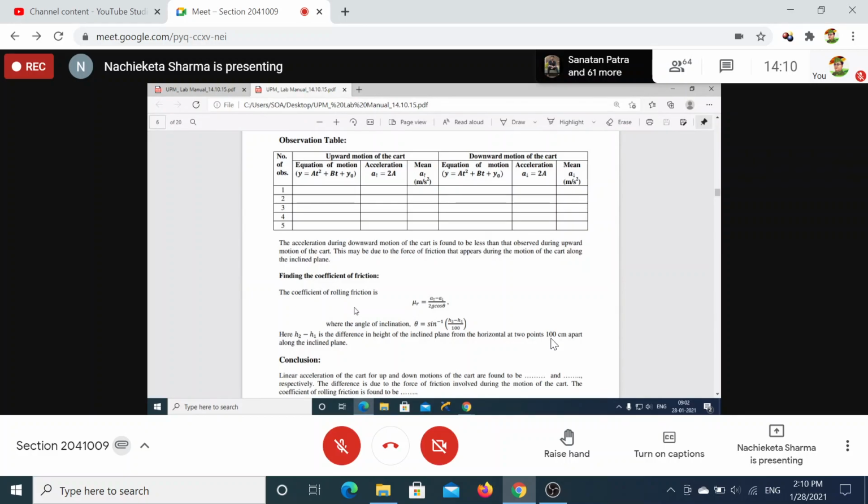Coefficient of rolling friction and angle of inclination.